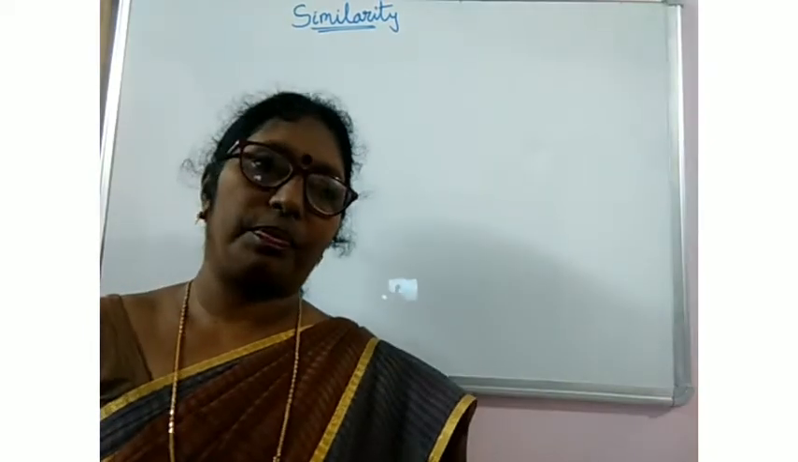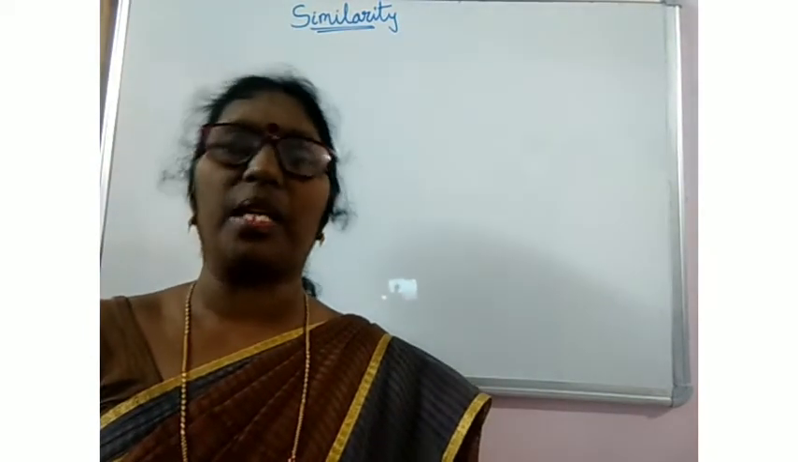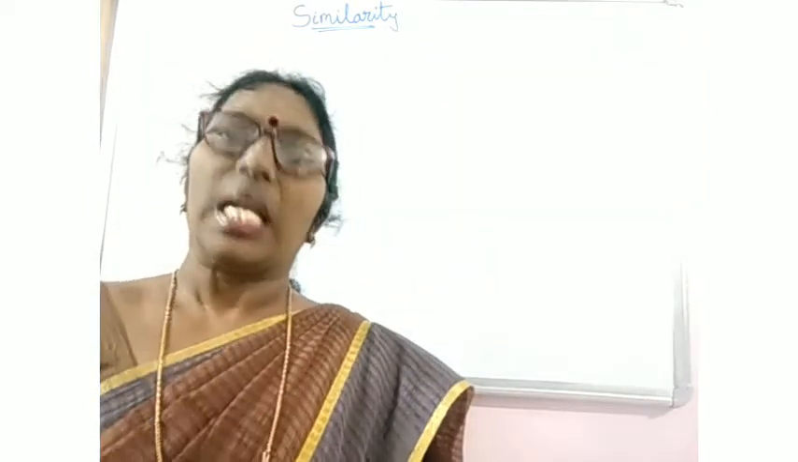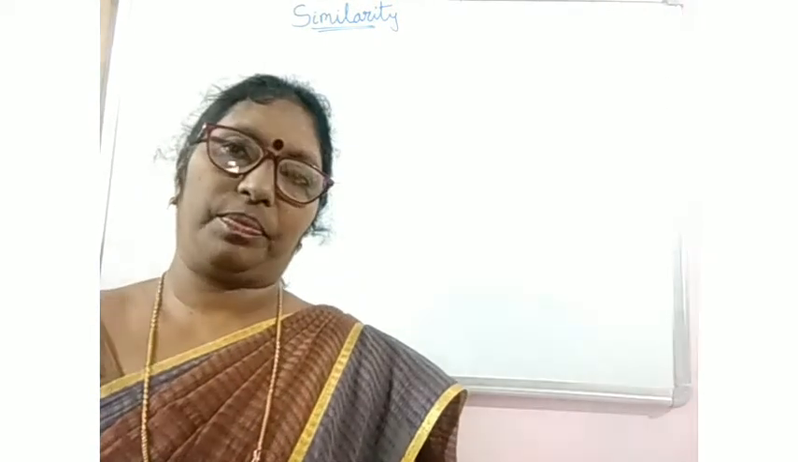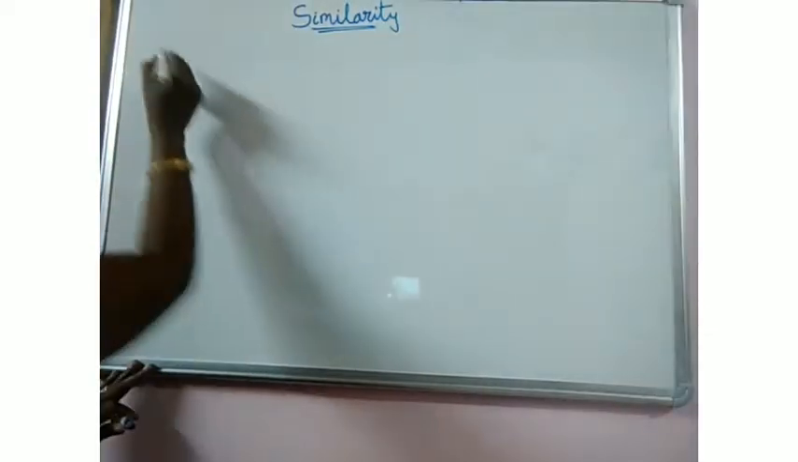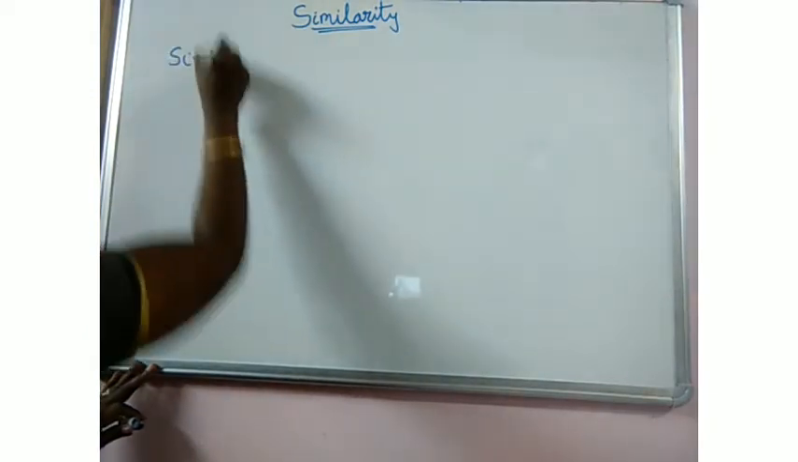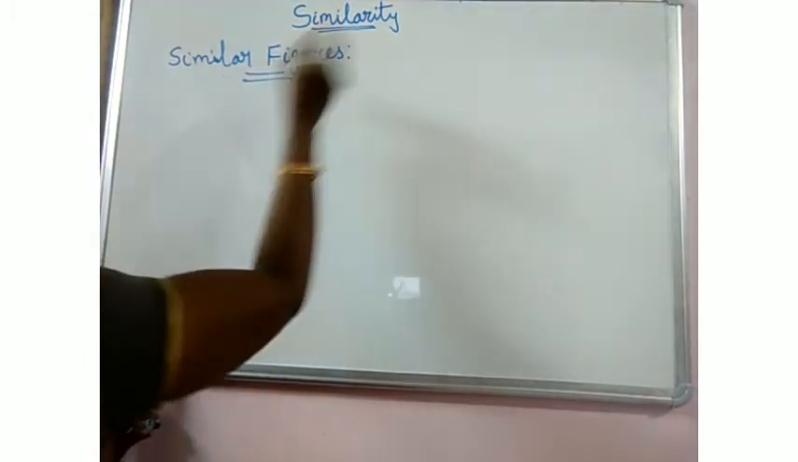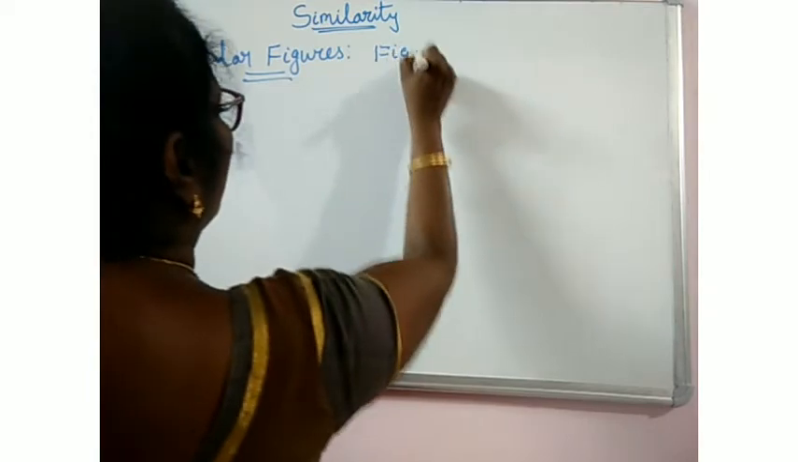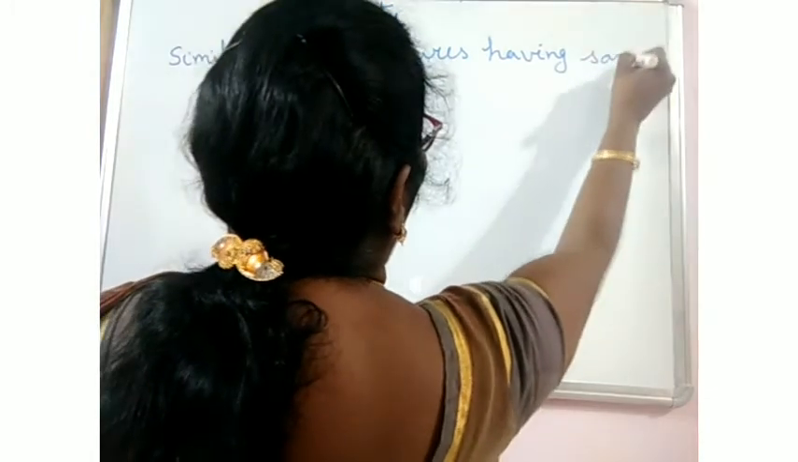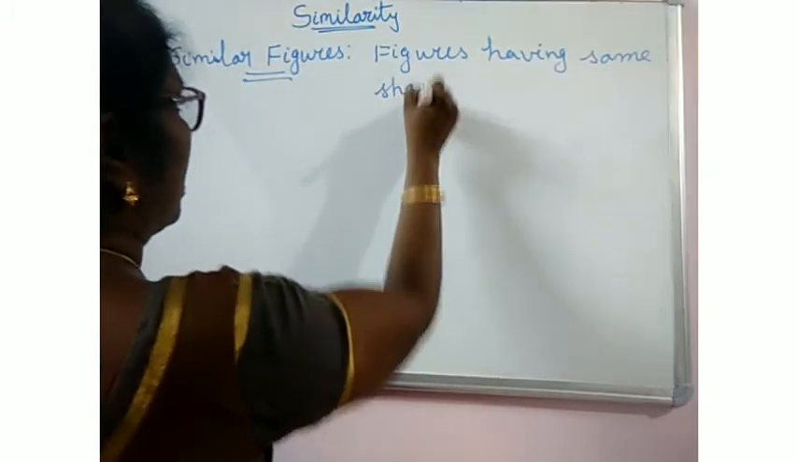First of all, let us know what are similar figures. Two figures are said to be similar if they are of the same shape. They are not necessarily of the same size. So similar figures means two or more figures having the same shape are said to be similar figures.